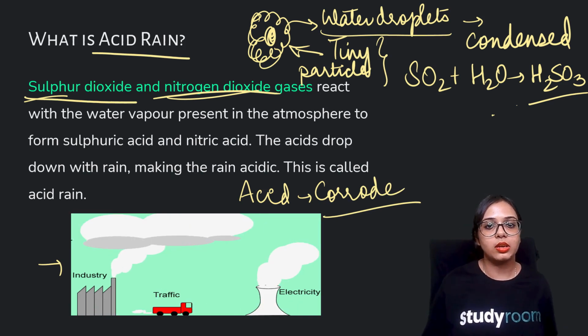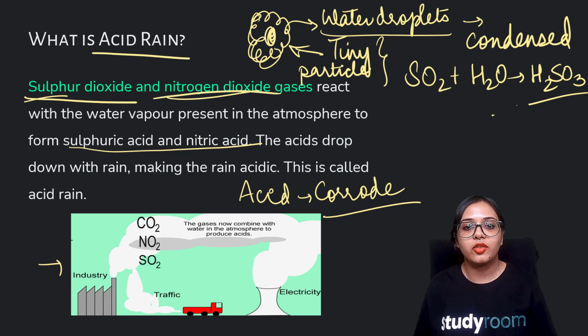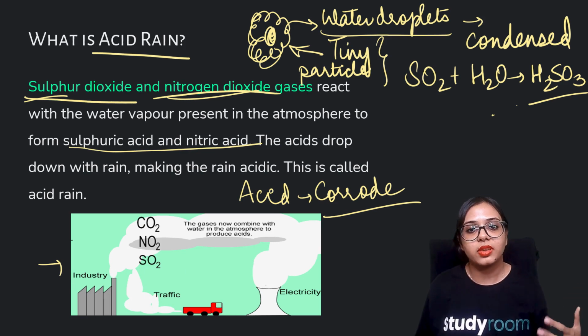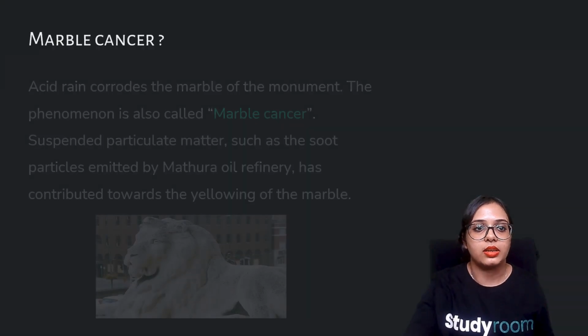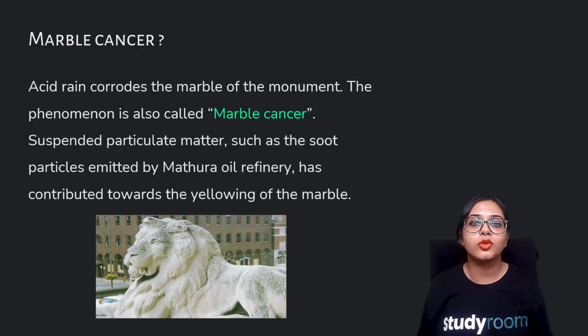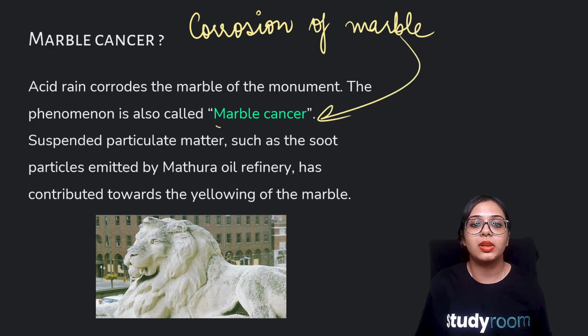Okay, here it is written that they react with the water vapor present in the atmosphere to form sulfuric acid and nitric acid, and the acid then drops along with the rain, making the rain acidic. Therefore, acid rain. All right, and this acid rain leads to the corrosion of marble. The other name for this phenomenon is marble cancer.